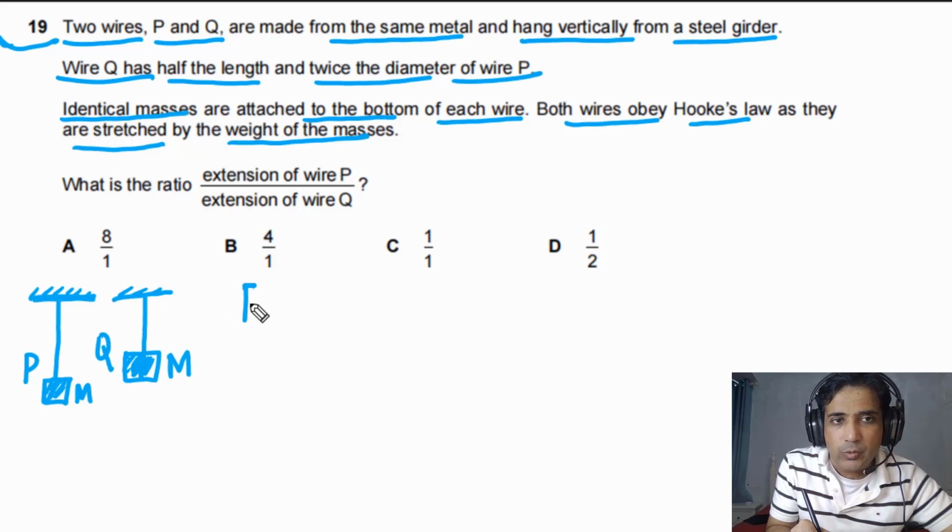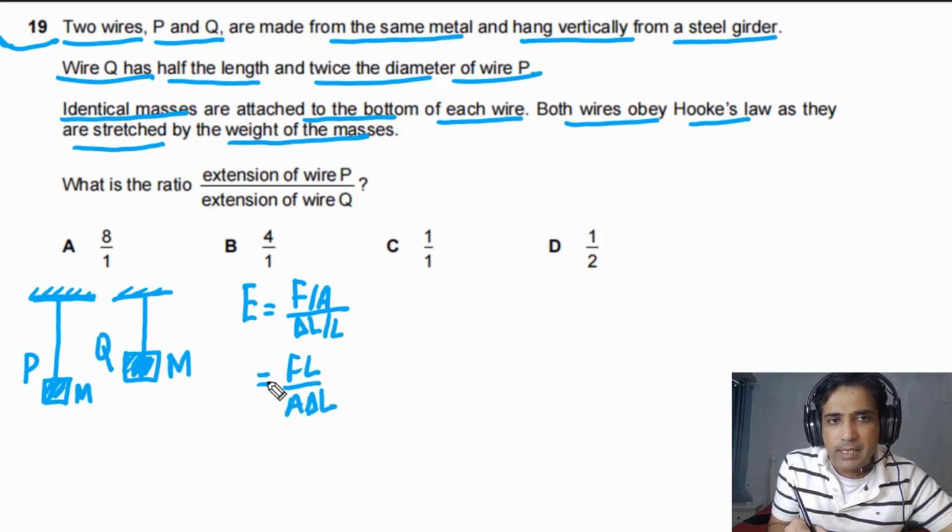So we can write down Young's modulus. This is equal to stress over strain, which means we can write F over A, this is stress, divided by delta L by L. If we rearrange this, we can write E = FL over A times delta L. So this is Young's modulus.